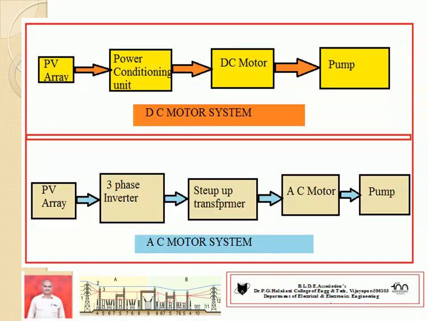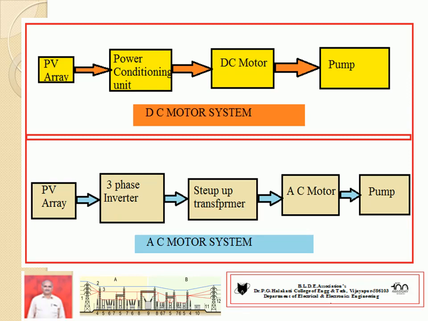So you can observe in figure number 1, this is the DC motor system. From the PV array, DC voltage is generated, then it is given as input to the power conditioning unit. The output of the power conditioning unit is supplied to the DC motor. The DC motor runs and produces mechanical power, and it is connected to the pumping set. Hence the pump will work on DC supply.